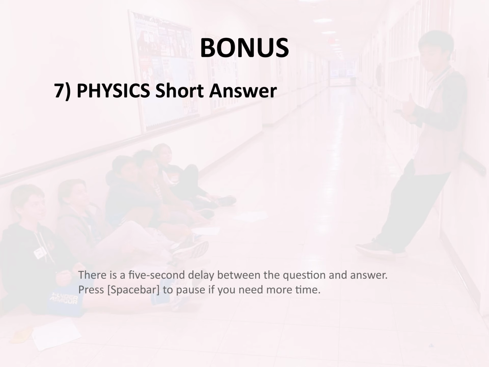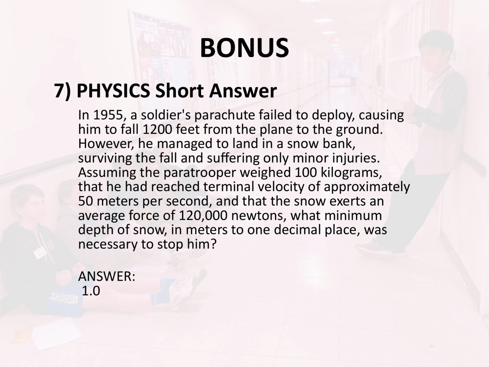Assuming the paratrooper weighed 100 kilograms, that he had reached terminal velocity of approximately 50 meters per second, and that the snow exerts an average force of 120,000 newtons, what minimum depth of snow, in meters to 1 decimal place, was necessary to stop him? Answer, 1.0.